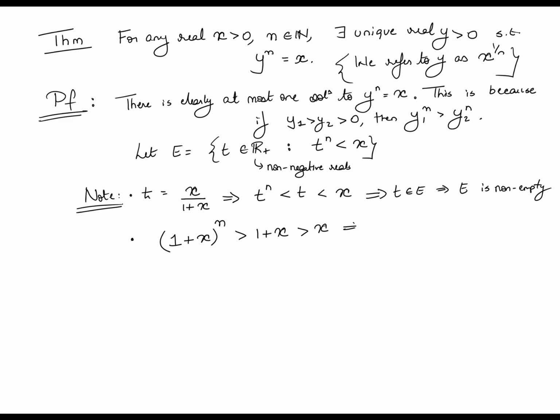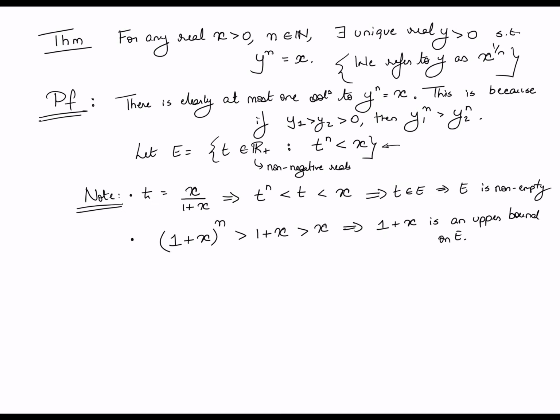This means that 1 plus x is an upper bound on E, because the number 1 plus x satisfies the property that 1 plus x raised to n is in fact greater than x. So you can now go back and convince yourself that 1 plus x is therefore larger than every element of E. In other words, if you combine these two things, what we have said is that E, the set that we have defined here, is in fact non-empty and bounded from above.